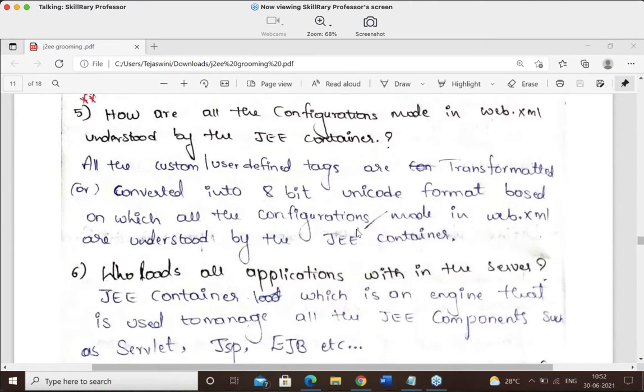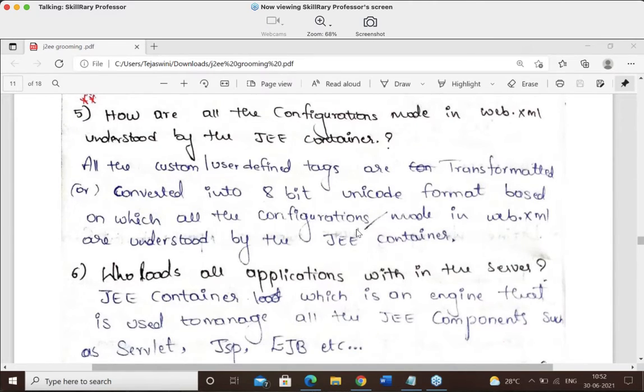See guys, whatever I taught you now, default welcome file landing page, default root tag for an XML file, then default type of HTTP request, and how to carry the data in a secured manner to the server. All these questions are mandatorily asked default interview questions. So please keep it in mind. Okay. So now the next question, what I'm going to ask you is once again the most important interview question for all of you people.